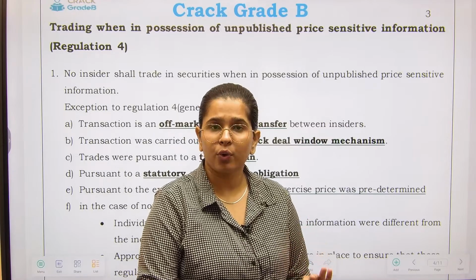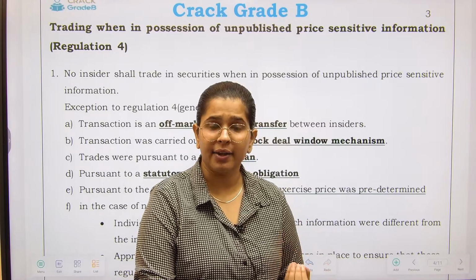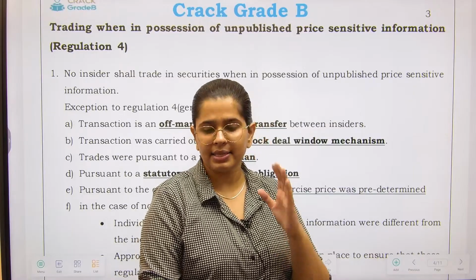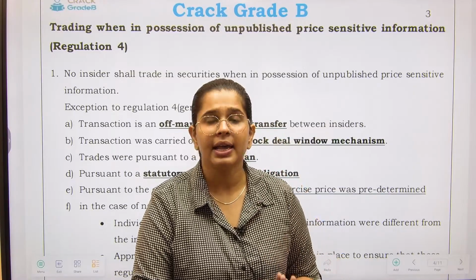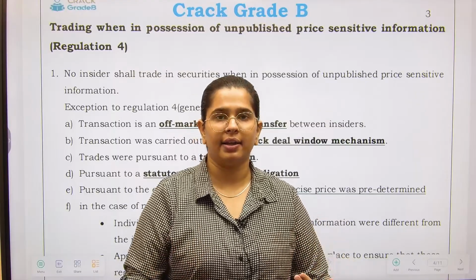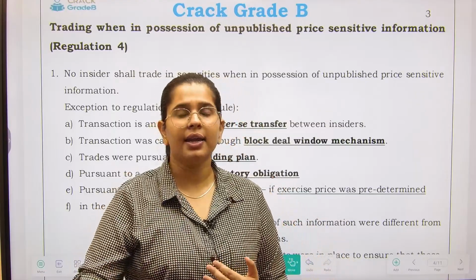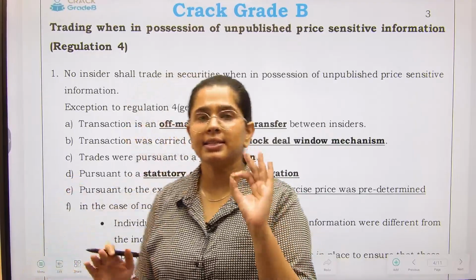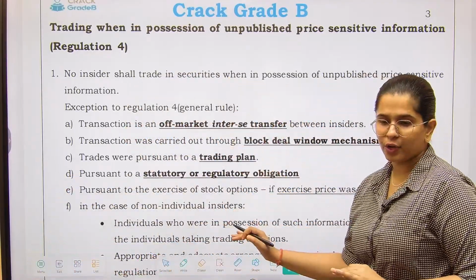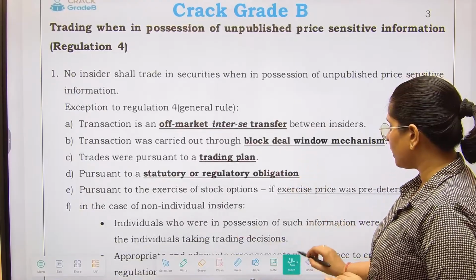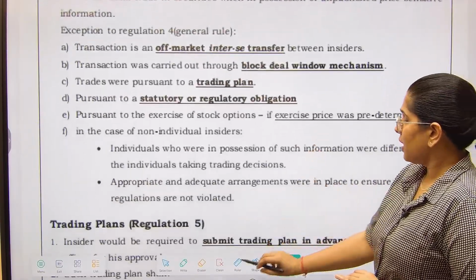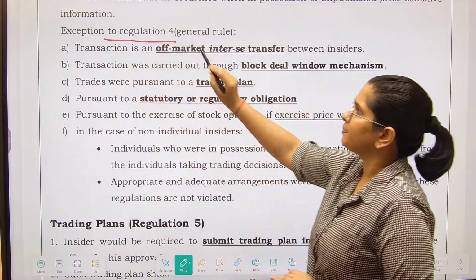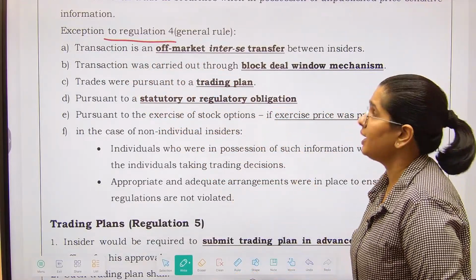You have been told that yes, you cannot trade when you have certain price sensitive information, but there is an exception which has been made: if you want to trade in the normal course, right, and you do not have any intention to defraud the public, then in such a situation we have provided you a procedure. And now what is the procedure? Let us see that. So the transaction should be, now this is the exception for insider trading.